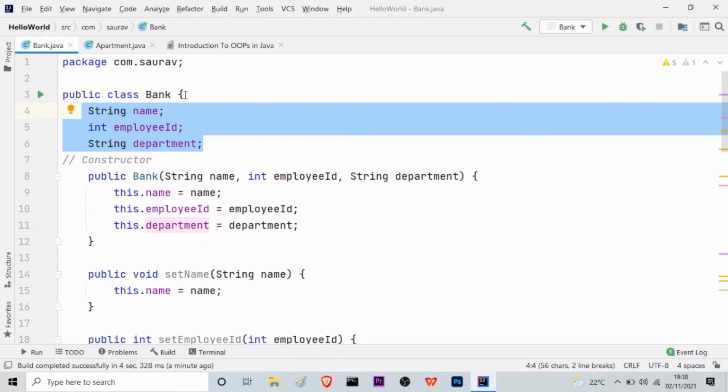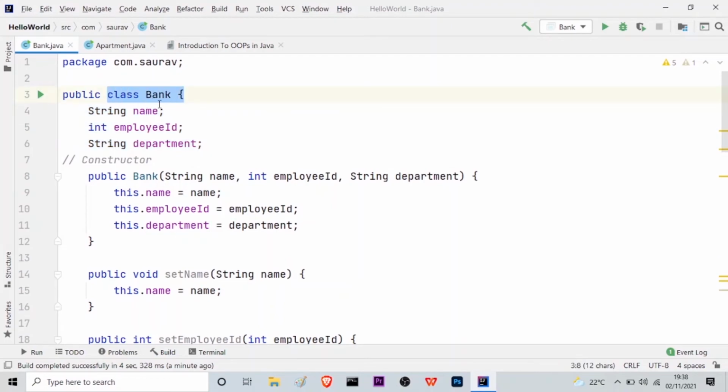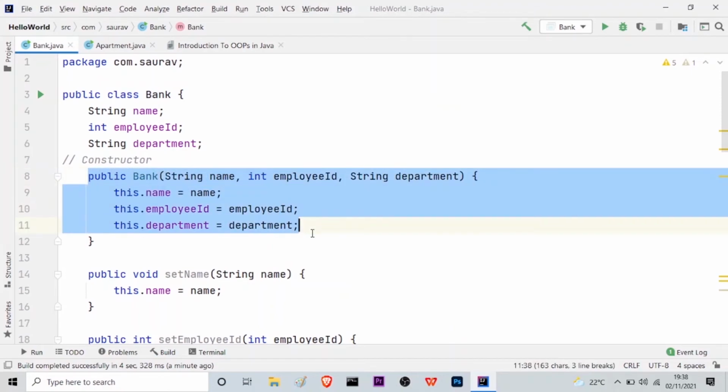So this is the syntax. We have to write the class keyword followed by the name of the class. This name can be anything, it doesn't matter. And then we have to use the constructor so that we can assign those attributes to the objects that we create.